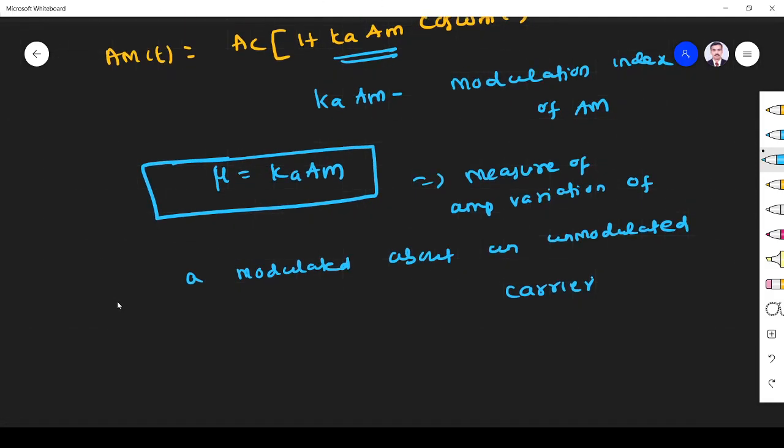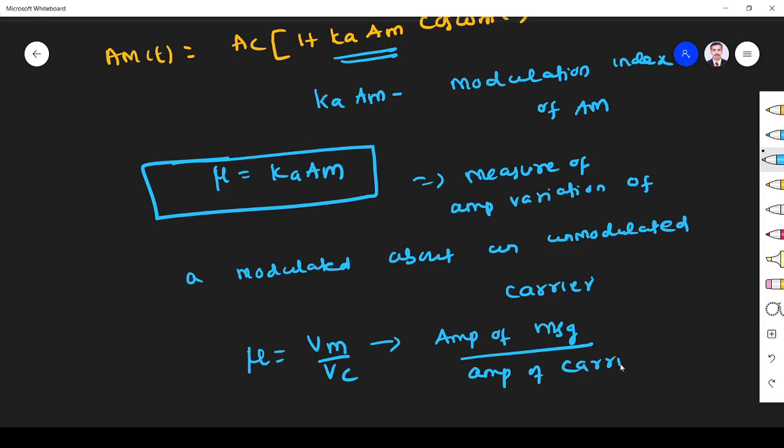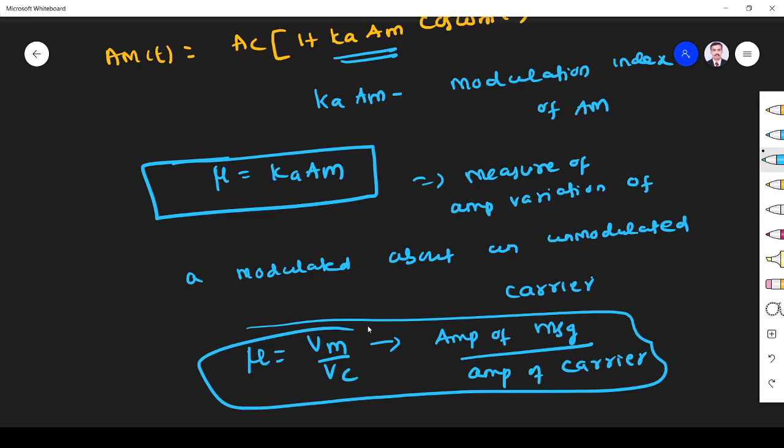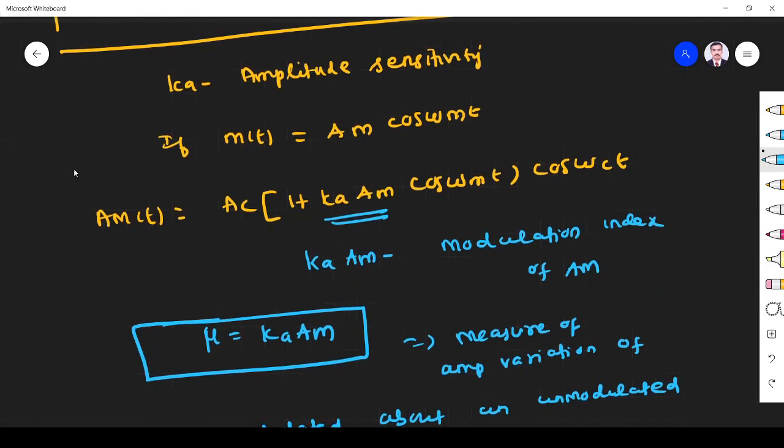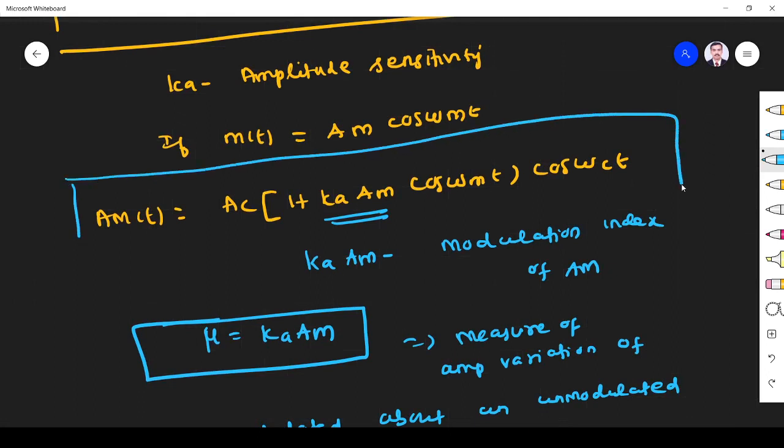We have one more formula for the modulation index of AM, given by μ = V_m / V_c. V_m is the amplitude of the message and V_c is the amplitude of the carrier. We can use this formula whenever we need. So μ = k_a A_m in the general format is very important, because they ask many questions based on this in the GATE exam and other exams. Let us see.